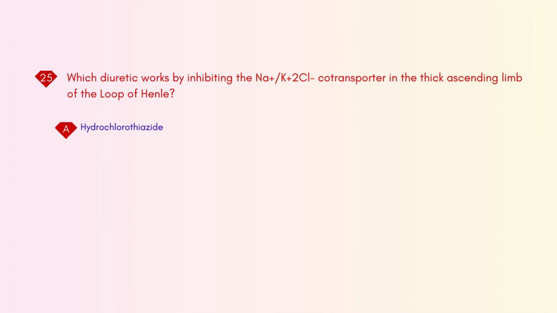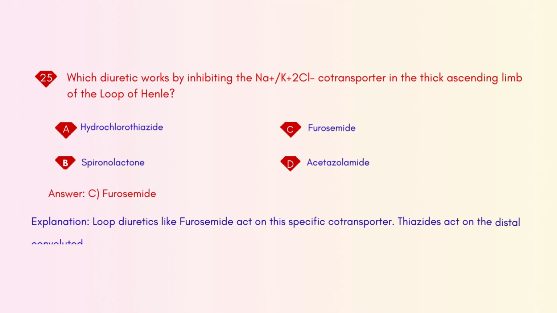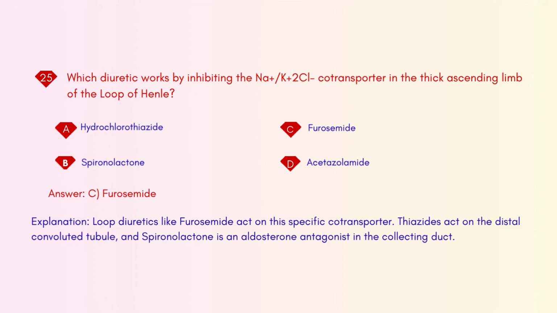Which diuretic works by inhibiting the Na+/K+/2Cl- cotransporter in the thick ascending limb of the loop of Henle? A. Hydrochlorothiazide. B. Spironolactone. C. Furosemide. D. Acetazolamide. Answer: C. Furosemide. Explanation: loop diuretics like furosemide act on this specific cotransporter. Thiazides act on the distal convoluted tubule, and spironolactone is an aldosterone antagonist in the collecting duct.